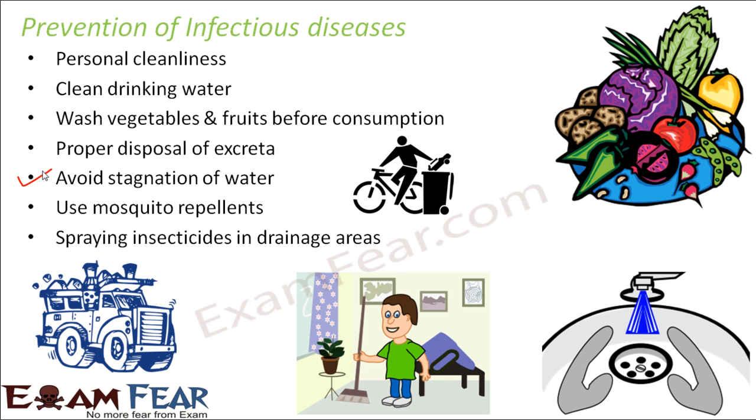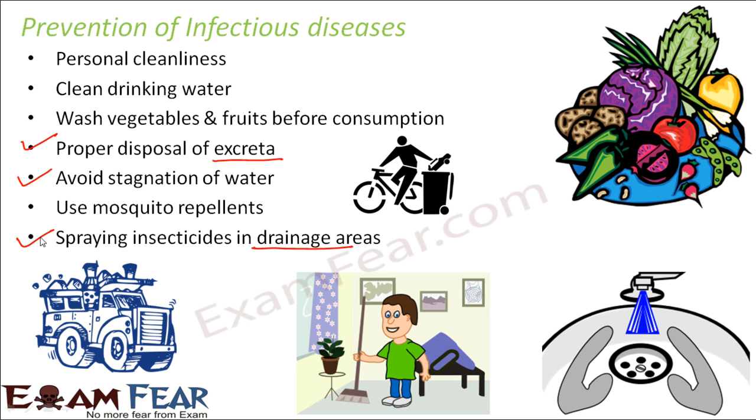Spraying insecticides in drainage areas, because these are the areas where you have excreta or drainage. In these areas, a lot of dirty things are there, and as a result, a lot of microorganisms which can be harmful are also present. So it is very important to have proper management of these areas. In the drainage areas, insecticides should be sprayed on a regular basis so that insects do not breed in such areas. So these are some of the common preventive measures which can be taken to control the spread of such infectious diseases.